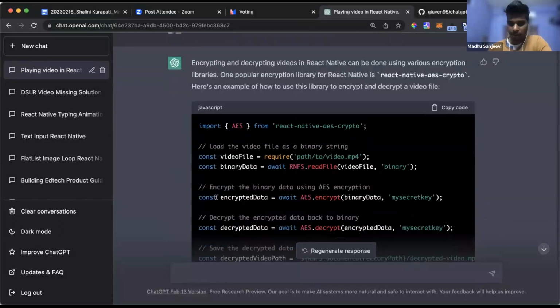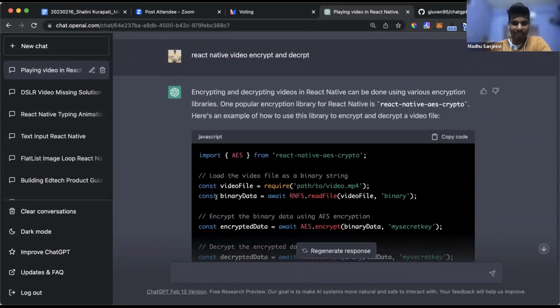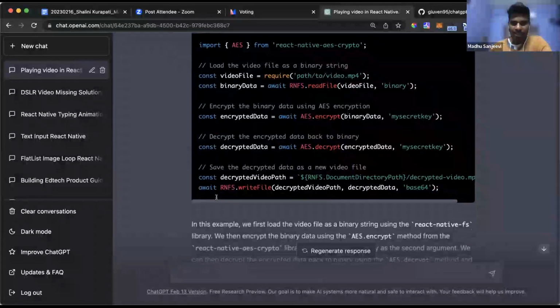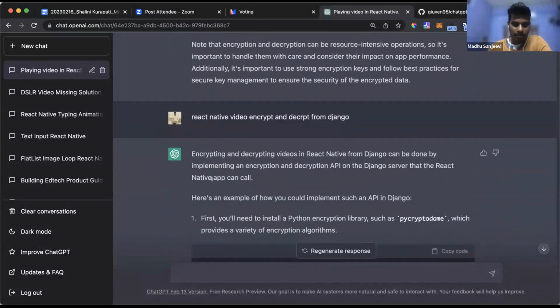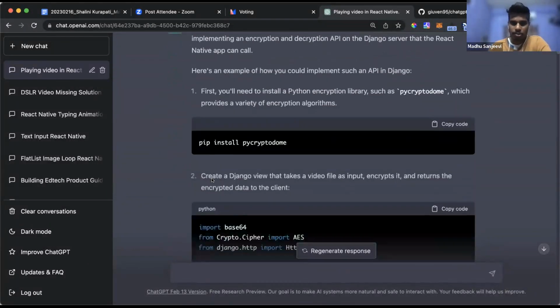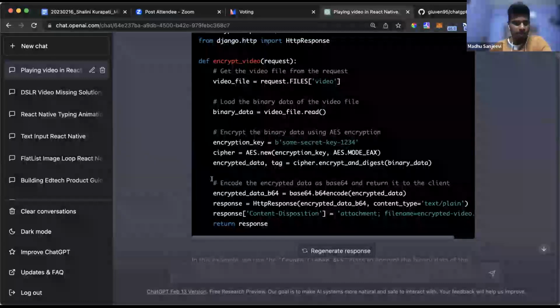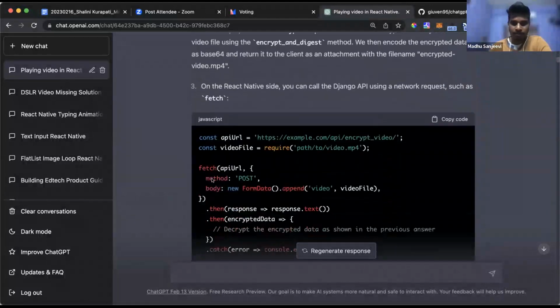I don't want the video, or whatever content I publish, to be easily available or easily fetched by anybody. So I wanted some kind of encryption and decryption. It gave me the code, and it started working. Then I asked for a backend system written in Django, because I want to encrypt and decrypt in Django, not in the front end, like React and the mobile application. It understood, I got the code, and it's working fine.